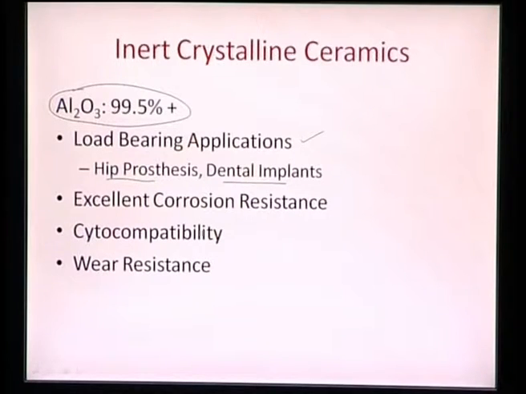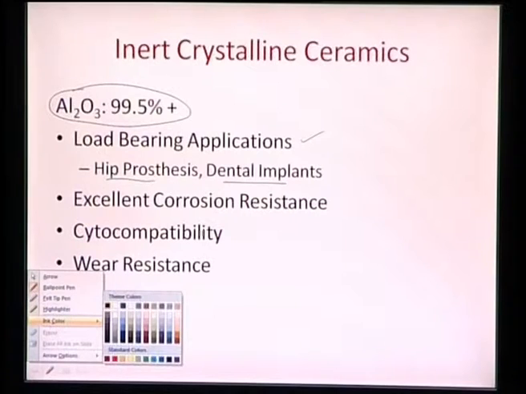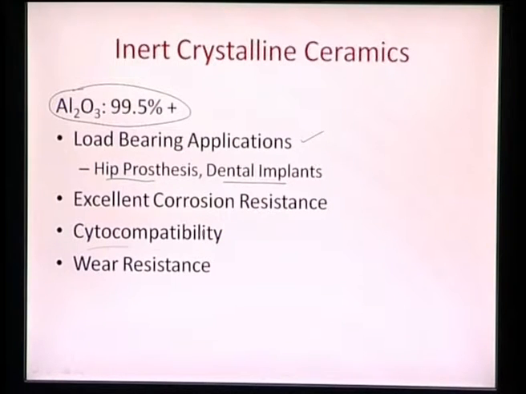At the same time, it does not induce any toxic effects, so it is also cytocompatible in nature. That's what we see in terms of cytocompatibility: aluminum oxide is highly cytocompatible. Aluminum oxide, being a ceramic, is also highly wear resistant.